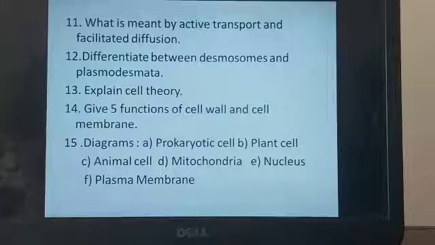Differentiate between desmosomes and plasmodesmata. Yes, this is a very interesting question. Please look into the module, you will get the answer for this. Explain cell theory. You have to write about the names of Schleiden and Schwann, and Virchow also, when you are explaining cell theory. Five functions of cell wall and cell membrane. We have seen the functions, please write them. Diagrams are very important. These are the diagrams: prokaryotic cell, plant cell, animal cell, mitochondria, nucleus and plasma membrane.